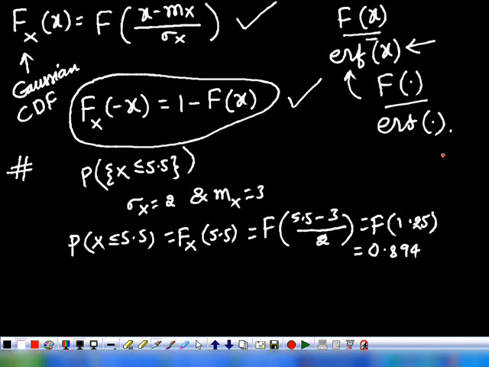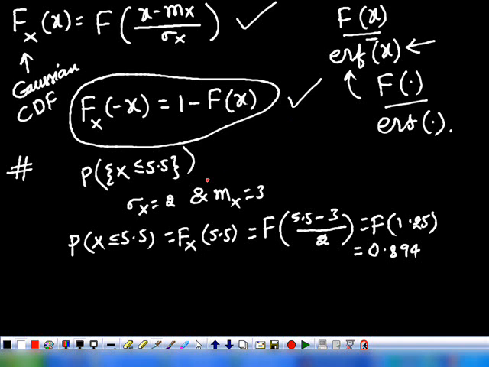Strictly speaking, we have to perform the integration and solve that integral, but we cannot find a closed form solution for it. That's why we are using a table of values. For that purpose, we define a new function, f of x. So in terms of f of x, we have written the CDF Fx of x.